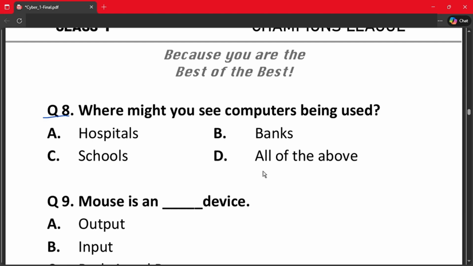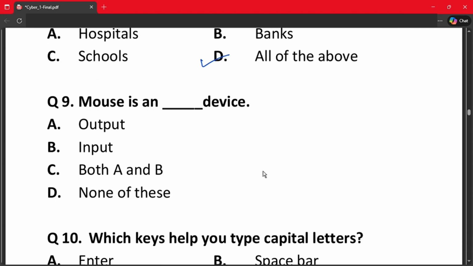Question number 8. Where might you see computers being used? A. Hospitals. B. Banks. C. Schools. And D. All of the above. The correct answer is D. All of the above. Hospital, banks, schools, everywhere you see a computer being used. Let's move on to the next question.